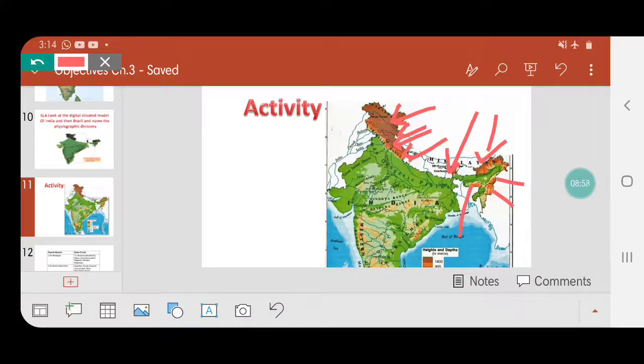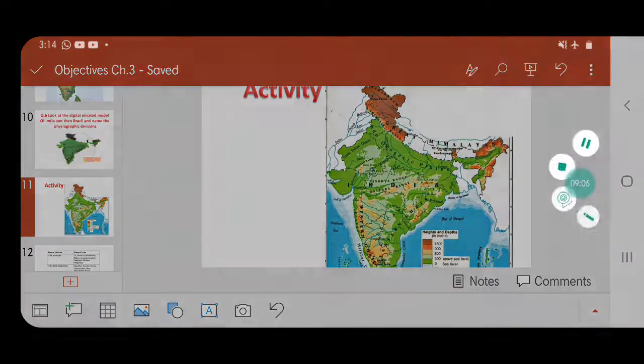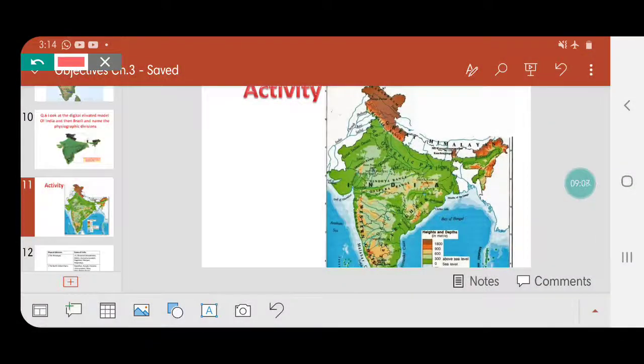You can refer to the table later, but I would prefer if you can go through each physiographic division and the states in which they lie. Talking about the second one, the North Indian plains. The plains lie in Rajasthan, Punjab, Haryana, then Uttar Pradesh, Bihar, West Bengal, and Assam.